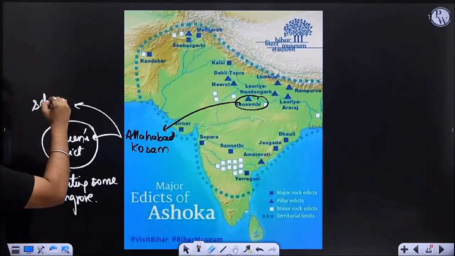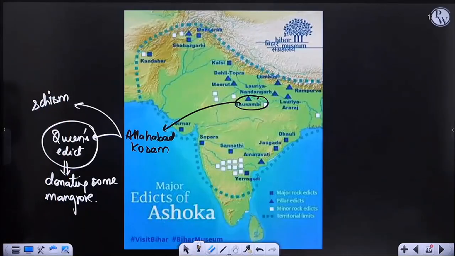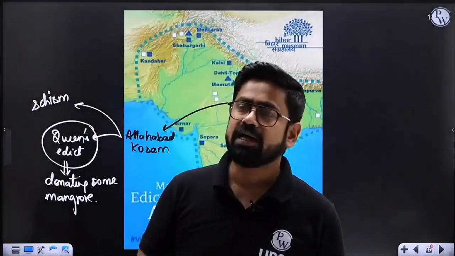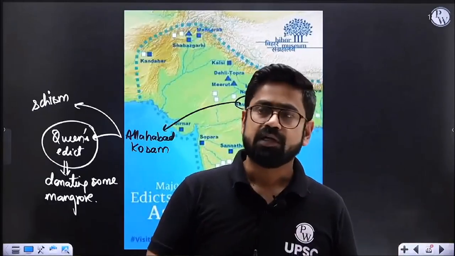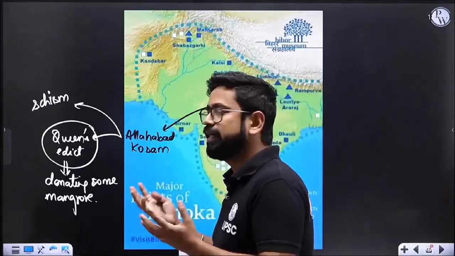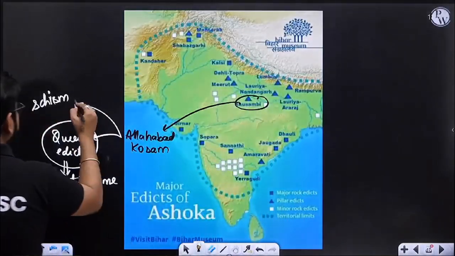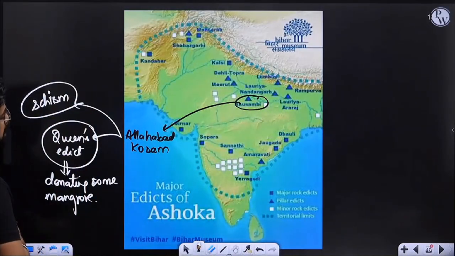It also talks about schism. What is schism? Ashoka was against any type of schism. If there is a religion, people should follow that religion. They should not create branches out of that religion. There should be no split. There should be no schism, right? So this is also a schism edict, where Ashoka is warning against creating a schism.